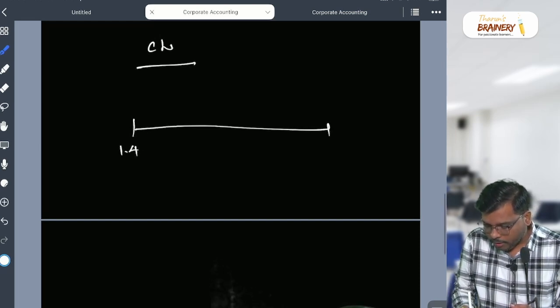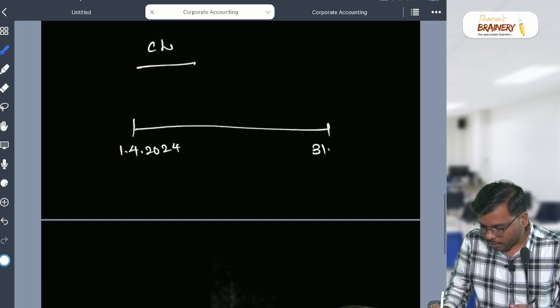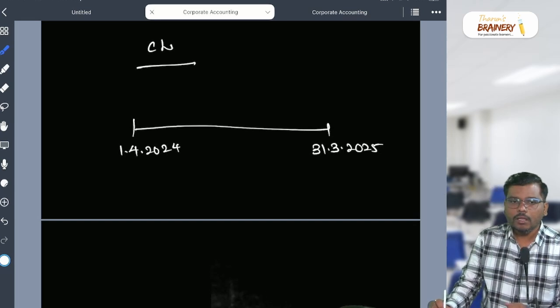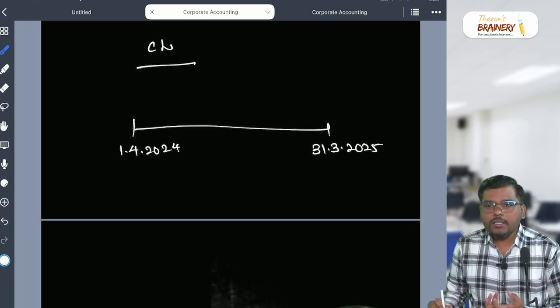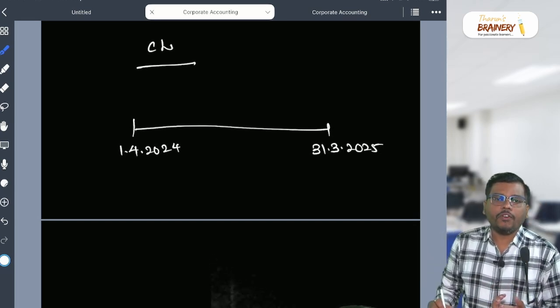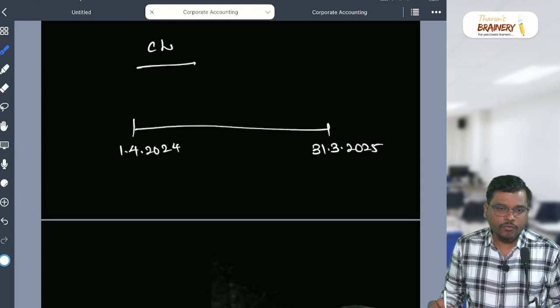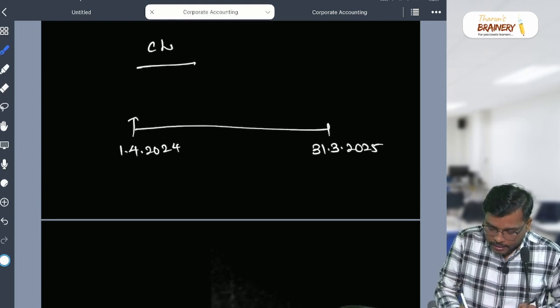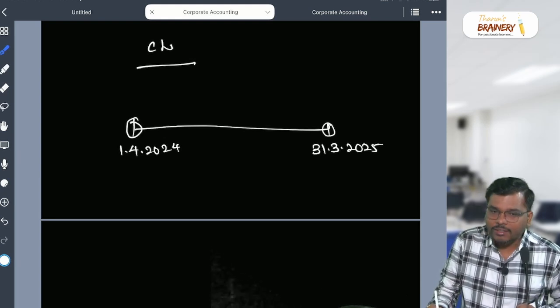It starts on 1/4/2024 and ends with 31/3/2025. Now, on which date are you telling me to classify current or non-current? Which date will you classify? This date or this date?